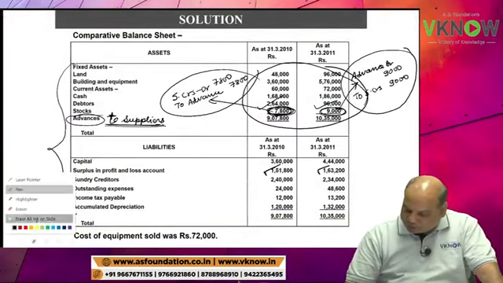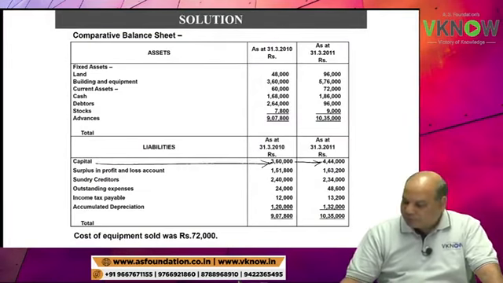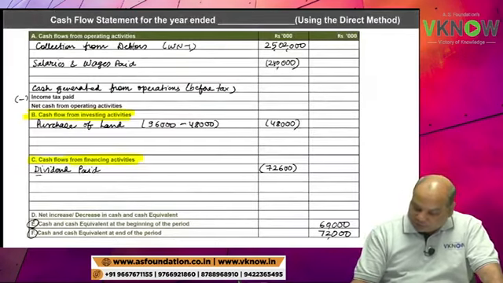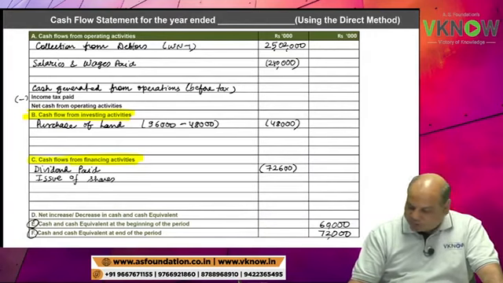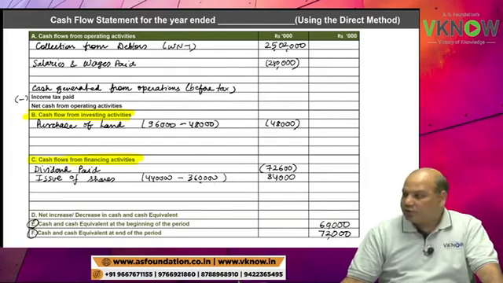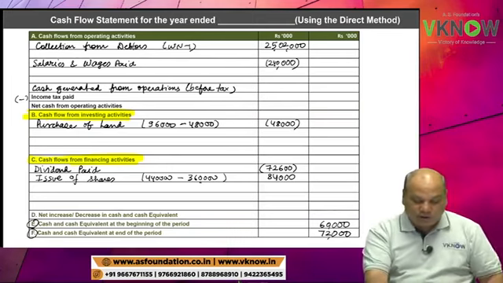Now come to the liability side. Capital has increased. So an increase in share capital means issue of shares, a financing activity. On the screen, issue of shares. Take the difference: 4,44,000 minus 3,60,000. So that is how much? 84,000 share capital issued. Surplus in P&L account you already have a tick mark.